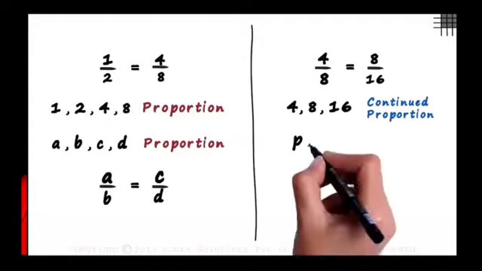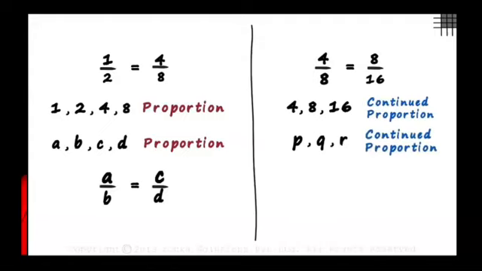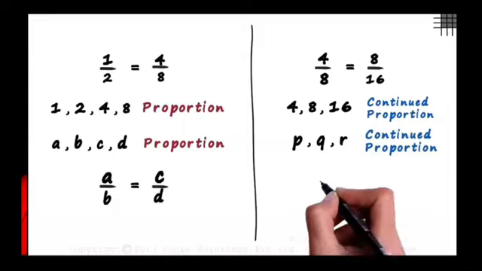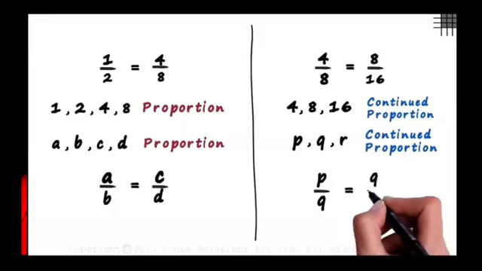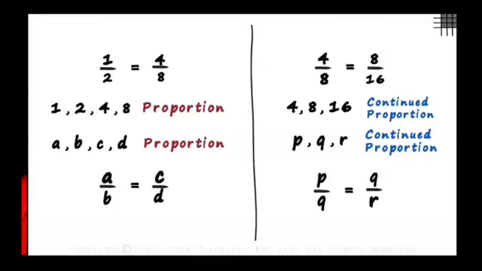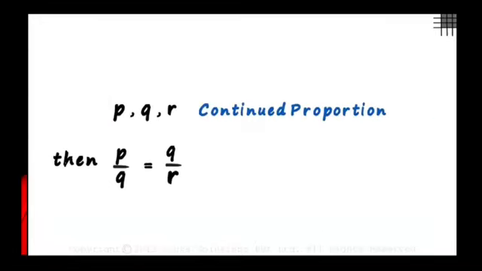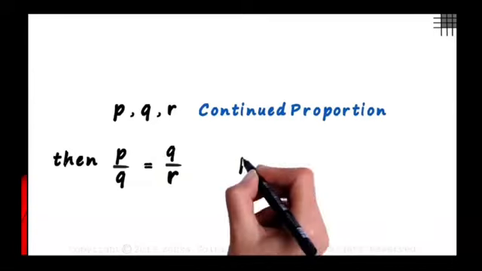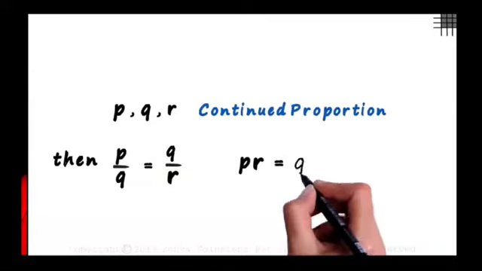When P, Q and R are in continued proportion, we can say that P by Q is equal to Q by R. Let's move to a new page. We saw that if P, Q and R are in continued proportion, then P by Q is equal to Q by R. The product of the extremes is always equal to the mean proportional squared. Here, P times R will equal Q squared.